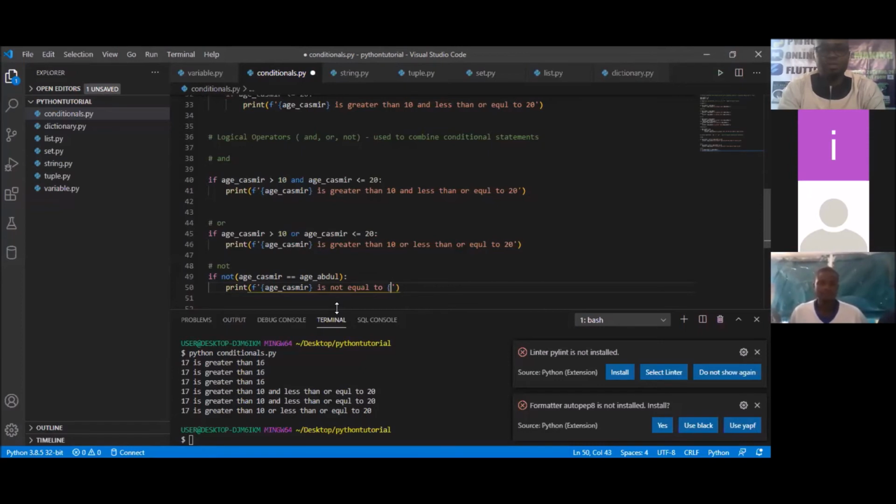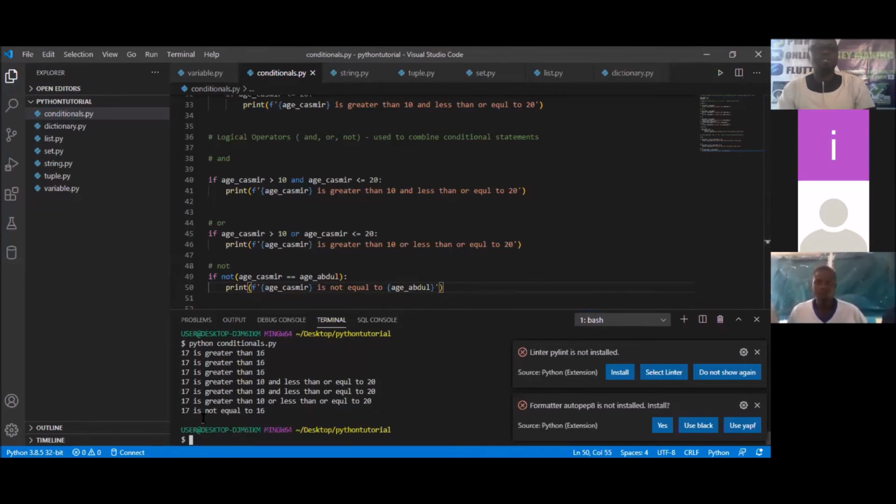Good. How do I bring it in with the curly brackets, isn't it? Age_Abdul. Close the curly bracket. I'm going to press Control S to save, then quickly run. So you can see 17 is not equal to 16, because that's actually the case, isn't it?